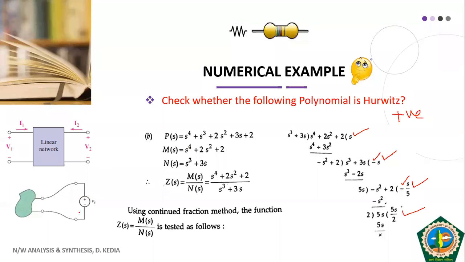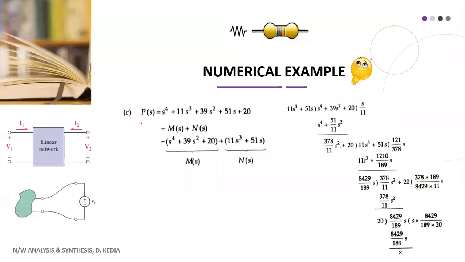Fine, let us move to one more example. This is your part number C. The necessary condition is fulfilled, so we have to check the sufficient condition. This is your even part plus odd part. This is even, this is odd. We will divide the even part by the odd part. The even part is s raised to the power 4 plus 39 s square plus 20. This is your odd part, 11 s cube plus 51s.